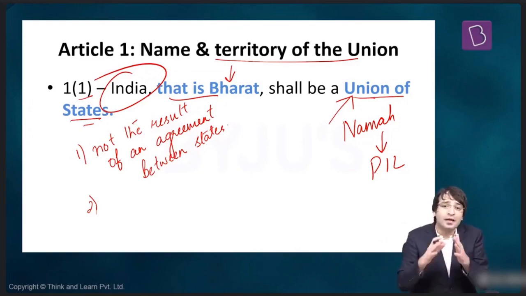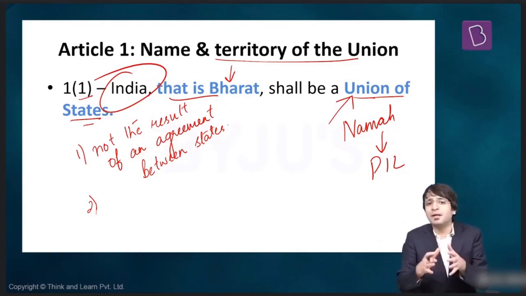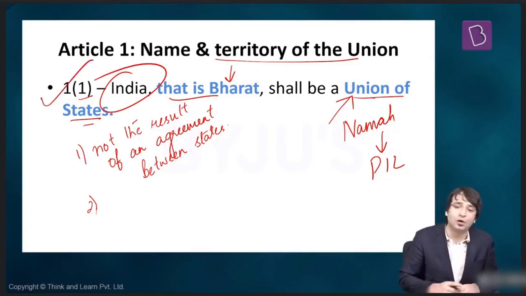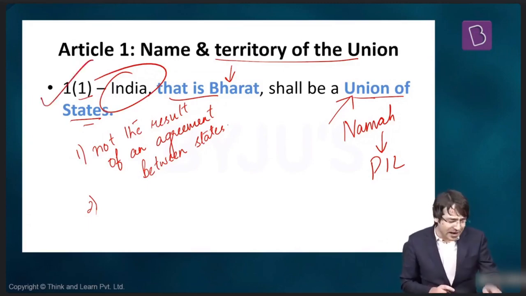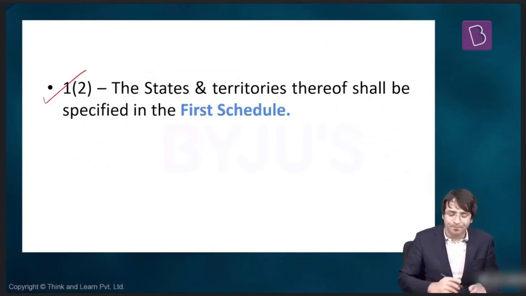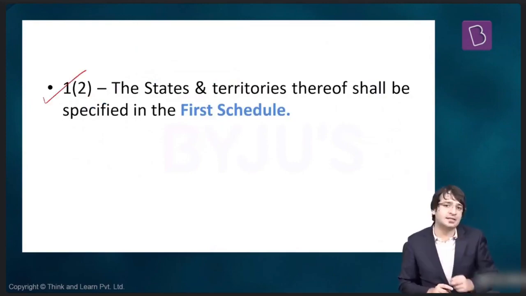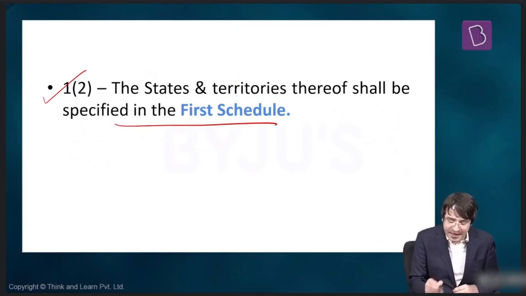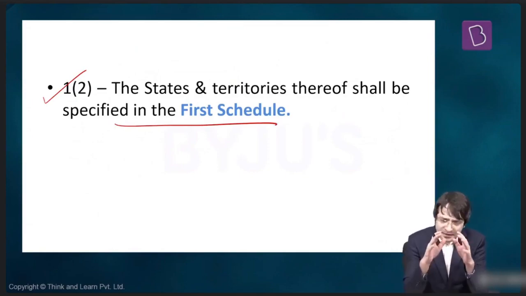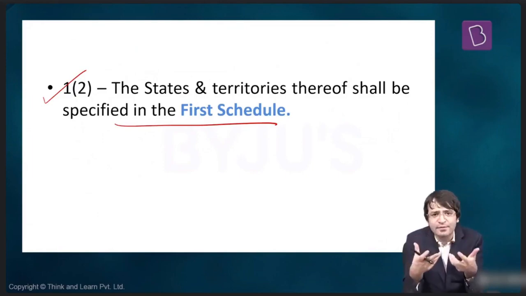That is what we call India, that is Bharat, shall be a union of states. That is Article 1, Clause 1. Let's look at Article 1, Clause 2. The states and territories thereof shall be specified in the first schedule. Now, for this, what we need to understand: number one, what is a schedule? Number two, what is the reason to have a schedule?